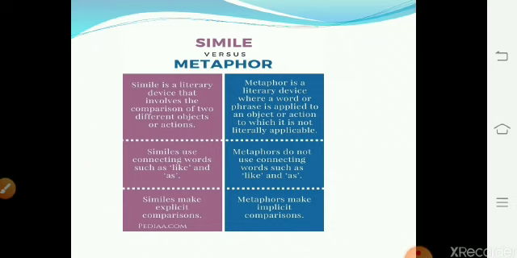Similes make explicit comparisons. We can clearly see the comparison being made. Metaphors make implicit comparisons. The comparisons are not stated clearly. We have to understand it from the text. I hope the terms simile and metaphor